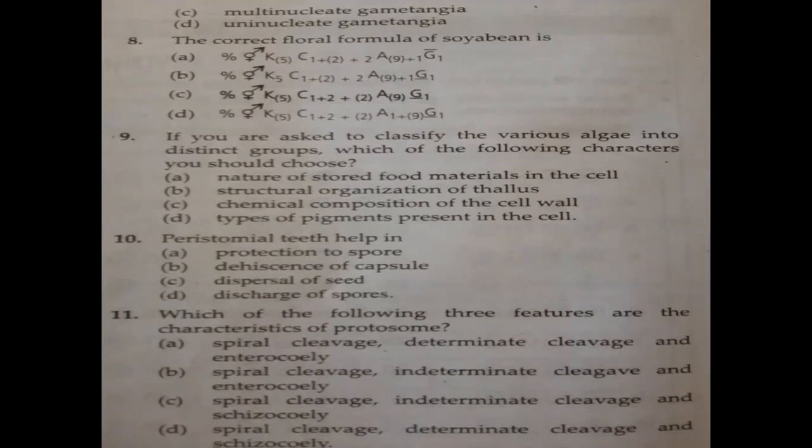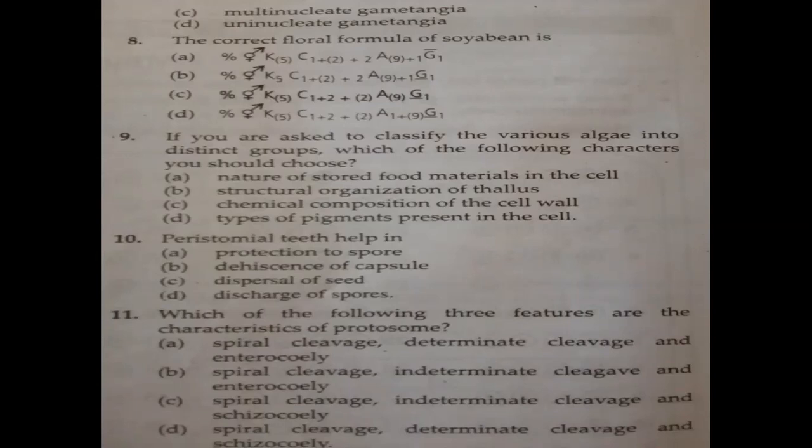When it is wet weather, the outer ring of peristomial teeth absorbs water and swells up. In rainy season, it absorbs water and swells. Then it fits over the inner peristomial teeth, leaving no space for dispersal of spores. During dry conditions, the outer ring loses water and dries up. It becomes dry and twists around the space and opens the mouth. Okay, it is like opening the toothpaste cap. In rainy season, the cap will be closed. In summer season, the cap becomes dry and it will open. Then all the spores will be released out. So it should be option D, that is discharge of spores.